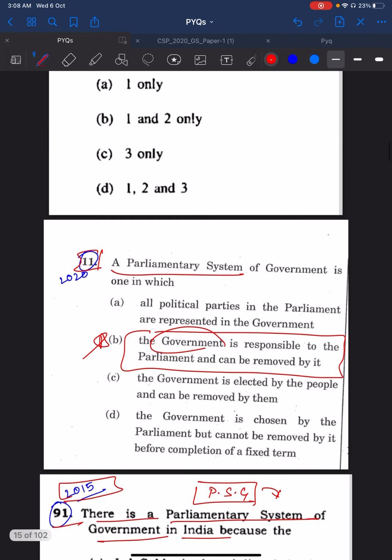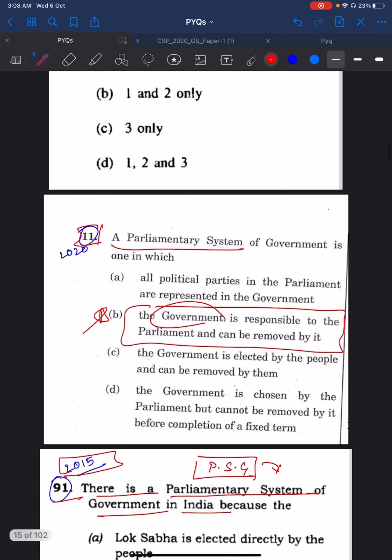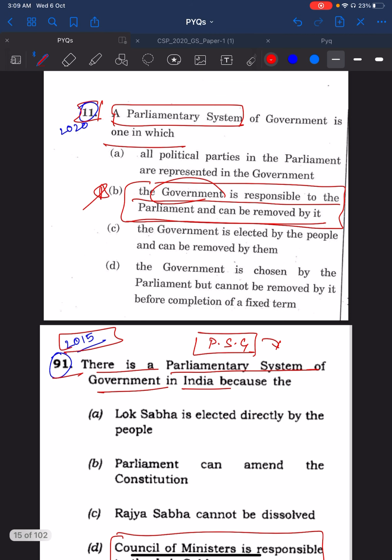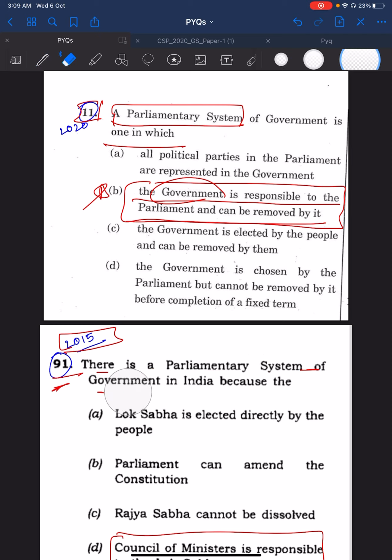Next, move on to the 2020 11th question. The question reads, a parliamentary system of government is one in which the answer is the government is responsible to the parliament and can be removed by it. So in similar way, a 2015 91 question, you see, this also reads on the same lines.